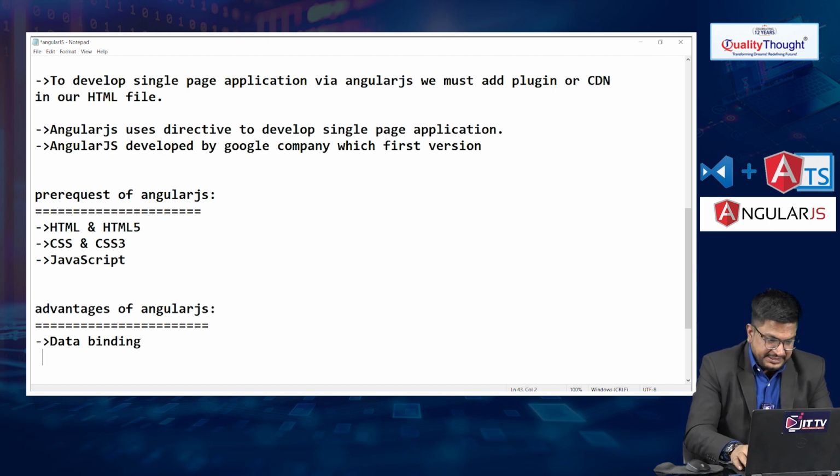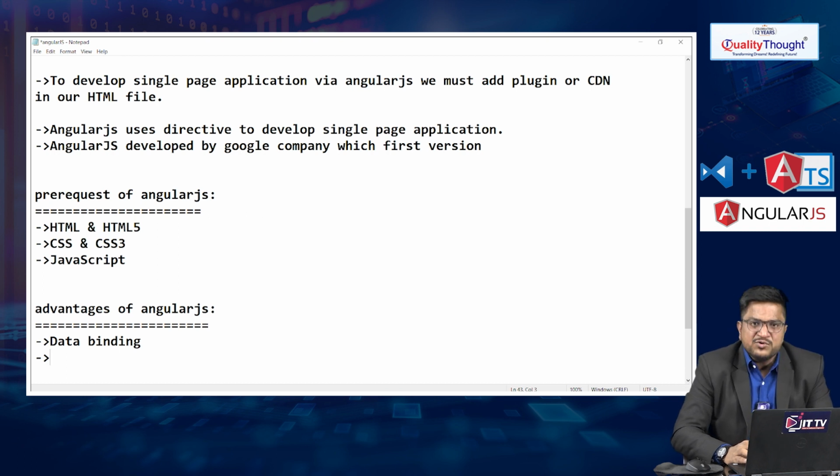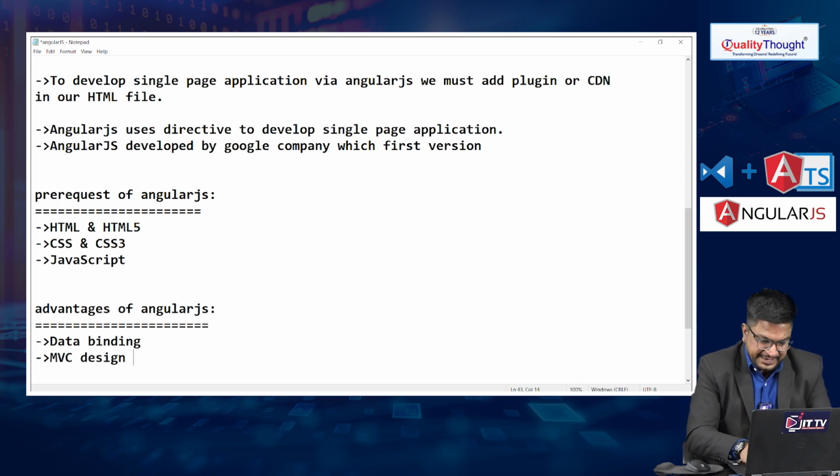Second, whenever you want to develop a single page application via the AngularJS framework, it follows one design pattern, the MVC design pattern.